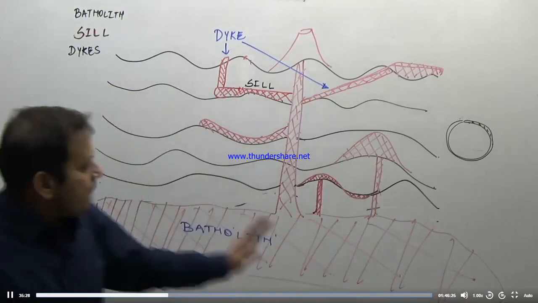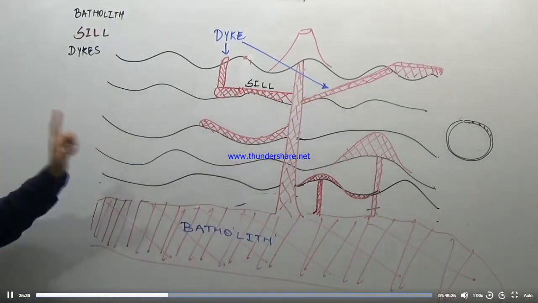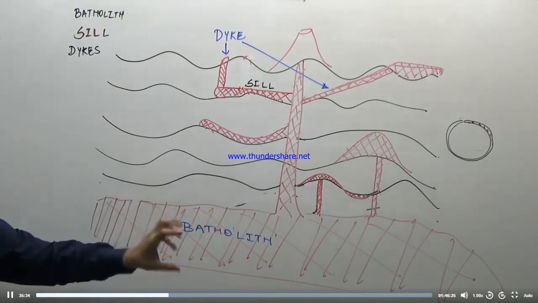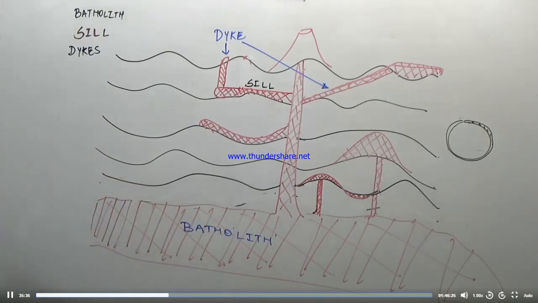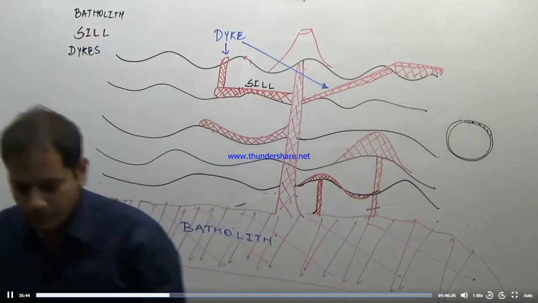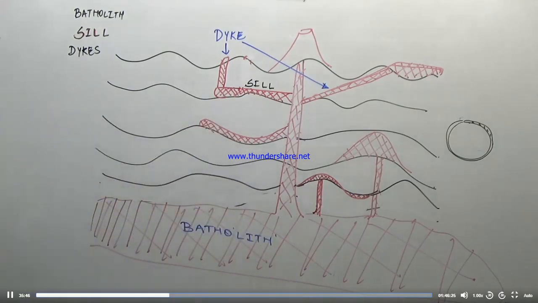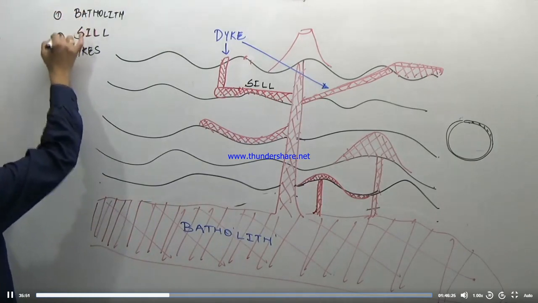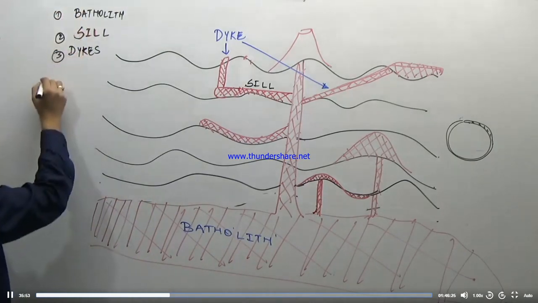So, what is a dike? A kind of igneous intrusive rock which is perpendicular to the bedding planes of a sedimentary rock is known as a dike. The third is... the fourth one is lopolith.